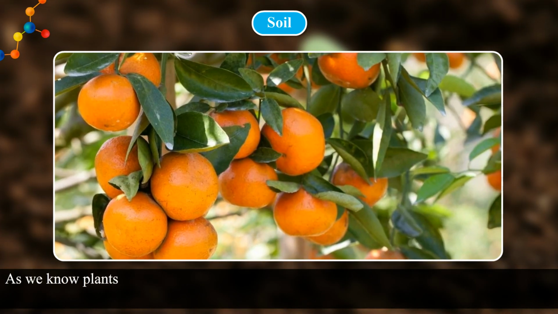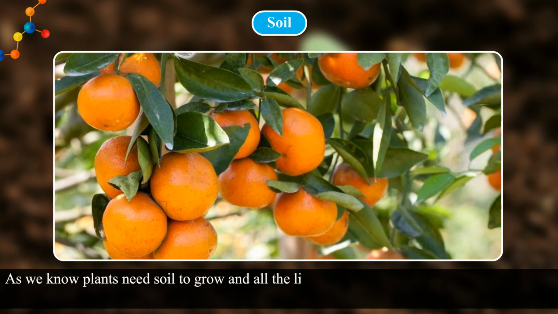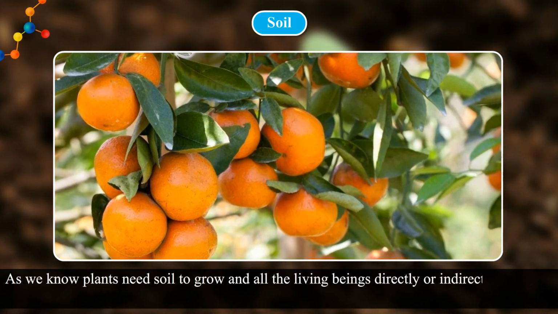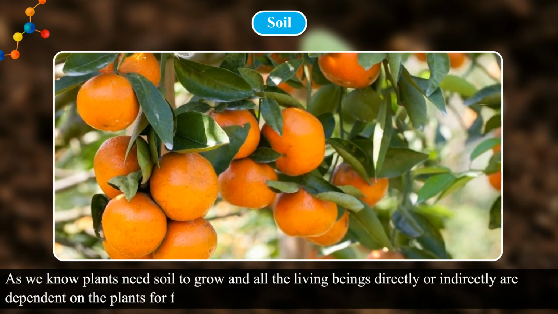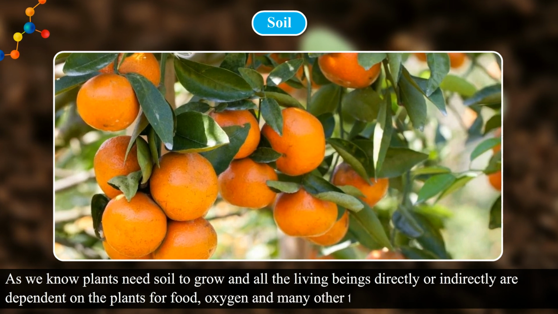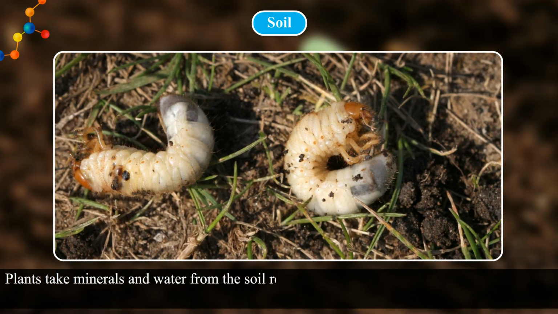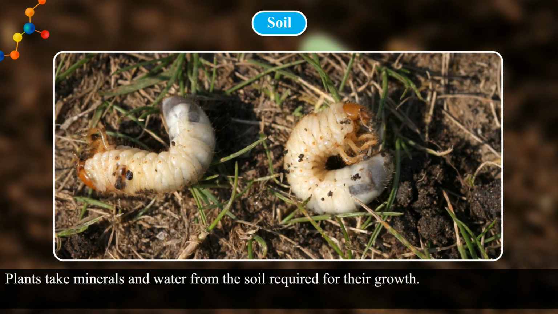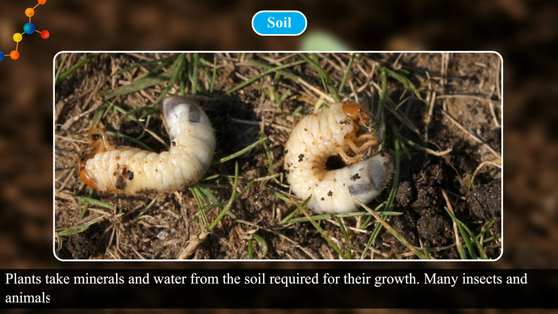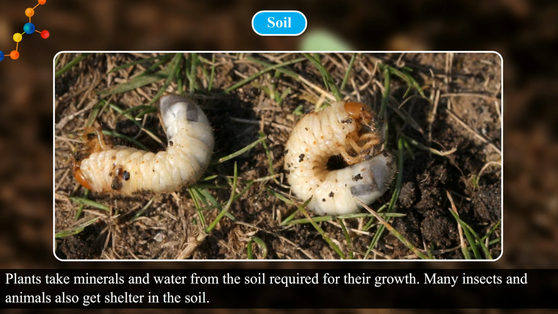As we know, plants need soil to grow, and all the living beings directly or indirectly are dependent on the plants for food, oxygen, and many other things. Plants take minerals and water from the soil required for their growth. Many insects and animals also get shelter in the soil.